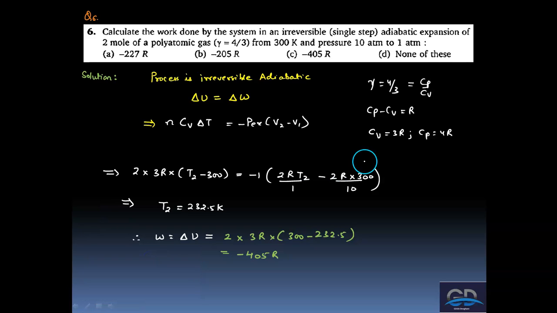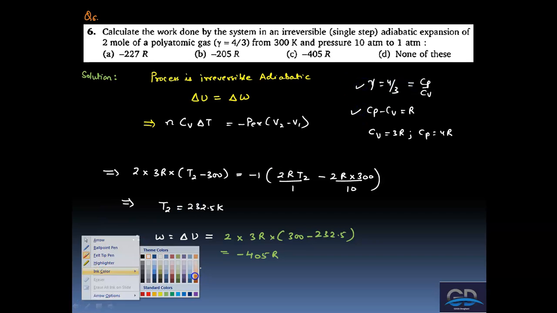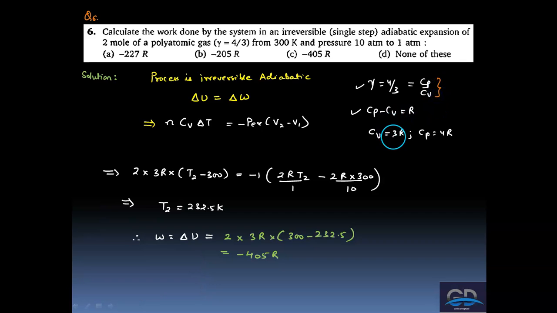If it is a polyatomic gas, we also know Cp minus Cv is equal to R, and gamma is given to us, which is 4 by 3. So from these two equations we can solve, right, and get the value. And of course we also know that for the polyatomic gases Cp is 4R and Cv is equal to 3R, right? Also we can get this by solving these two equations, right? Okay, so we get this.